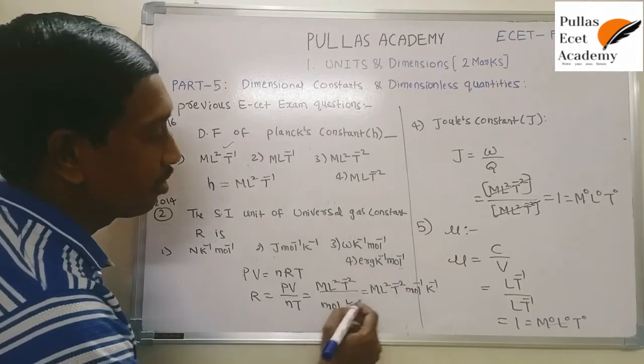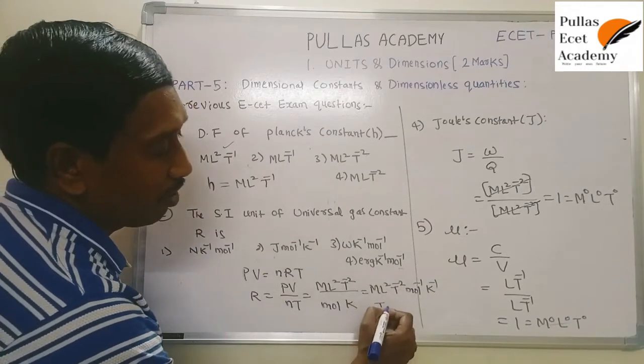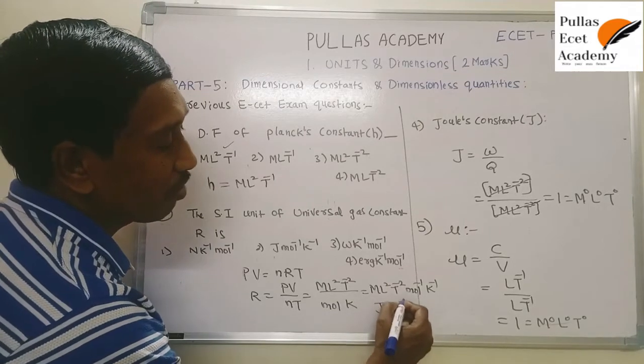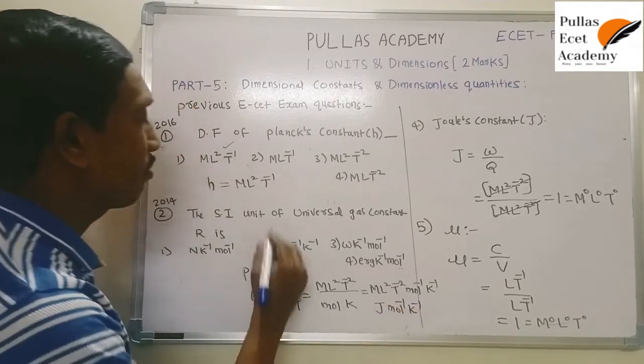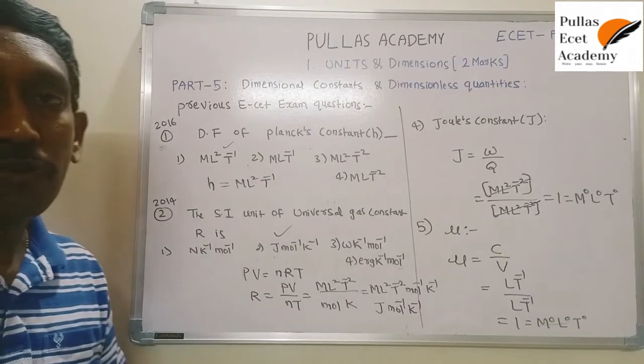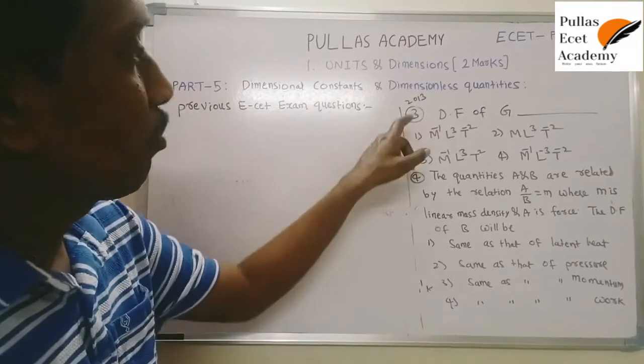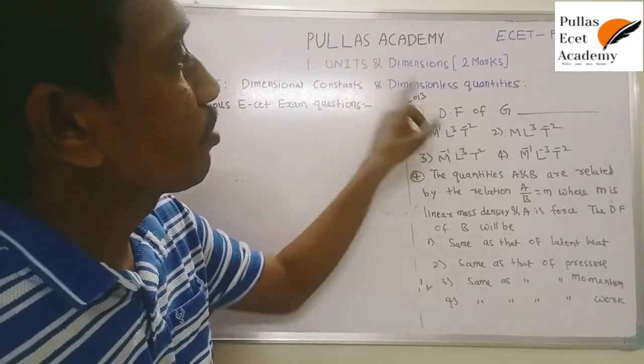Energy units: what is the SI unit? Joule. Here it is asking for SI, so the remaining units are mole inverse and Kelvin inverse. That's why, which is correct here? The second option is correct. This was asked in the 2014 ESET paper. So one more question. This is ESET 2013.